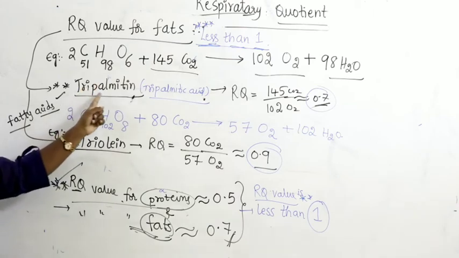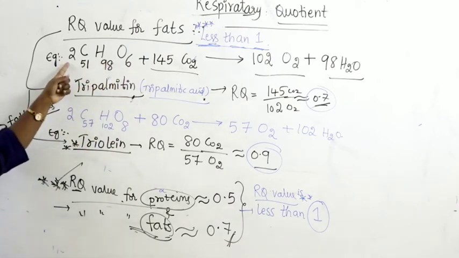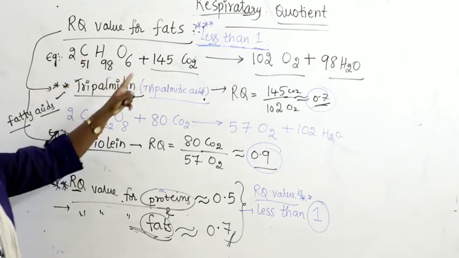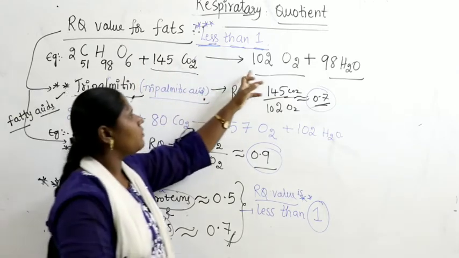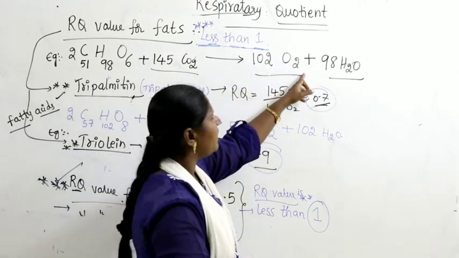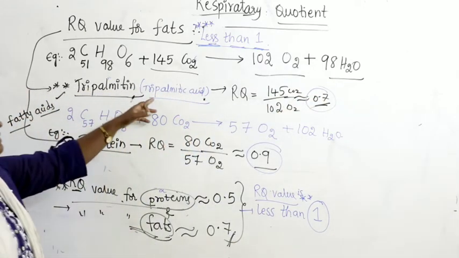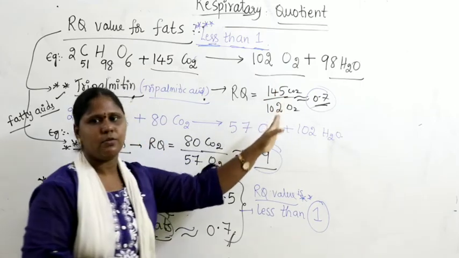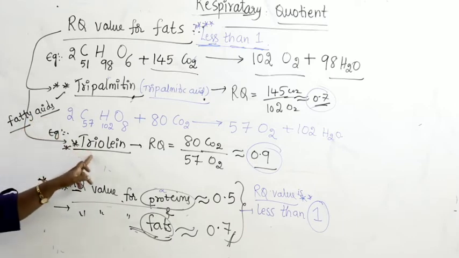One fatty acid is tripalmitin, also called tripalmitic acid. Two molecules of C51H98O6, called palmitin, combine with 145 molecules of carbon dioxide, giving rise to 102 molecules of oxygen plus 98 water. So for tripalmitic acid the RQ value is 145 by 102, approximately 0.7. Similarly, another fatty acid example is triolin, which is also a complex molecule.